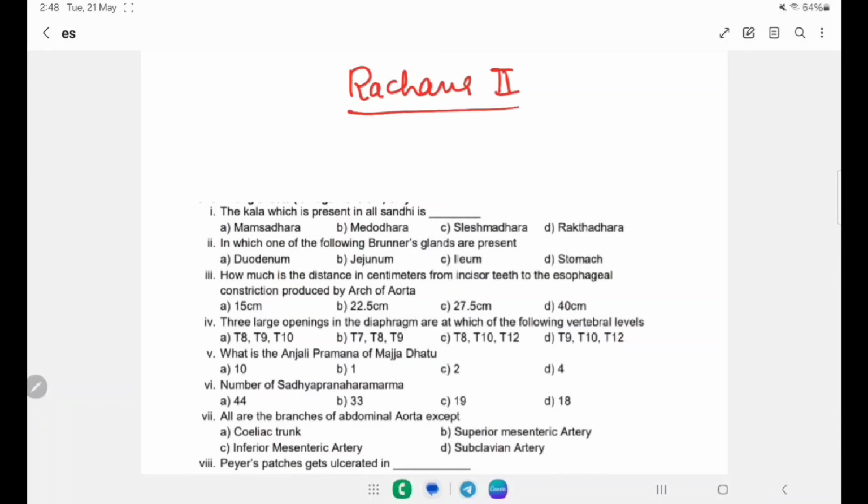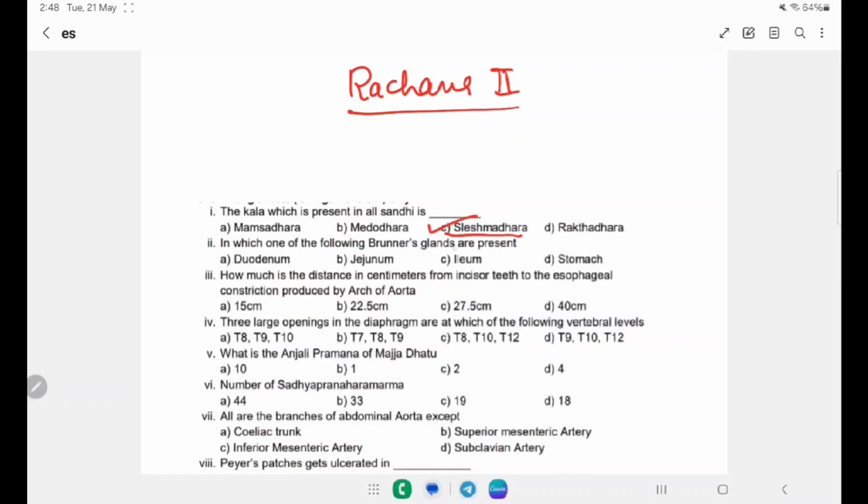First MCQ: the kala which is present in all sandhi is dash. A. Mamsadhara kala, B. Medodhara kala, C. Shleshmadhara kala, and D. Raktadhara kala. The right answer is the Shleshmadhara kala, and the related shloka is Chaturthi Shleshmadhara Nam Sarva Sandhishu Pranavritta Bhavati. It means this Shleshmadhara is present in all the joints, that is sandhi.